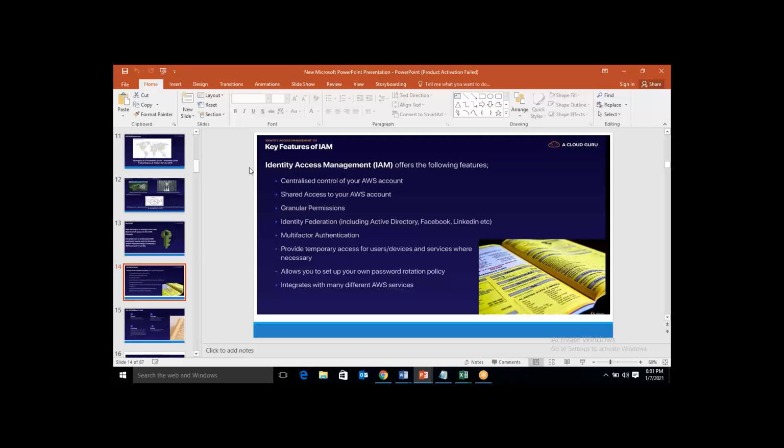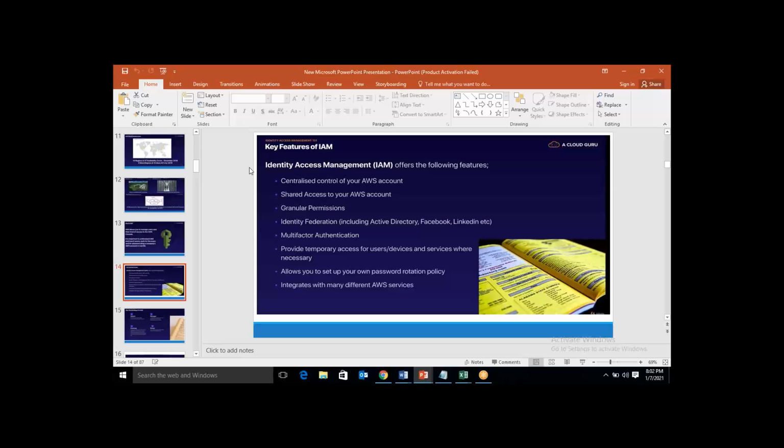Now let us see some of the key features of Identity Access Management. IAM offers us the following features, where it gives us centralized control of our AWS account. Of course, the administrator of IAM, basically the root account holder, will have the centralized control of your AWS account. And shared access to your AWS account. Of course, you will be the person who is eligible to share the access to other users.